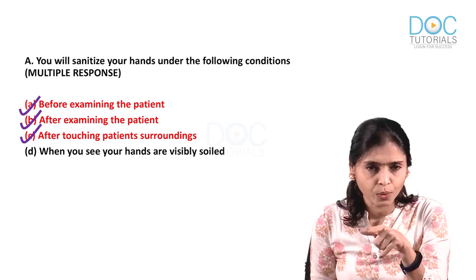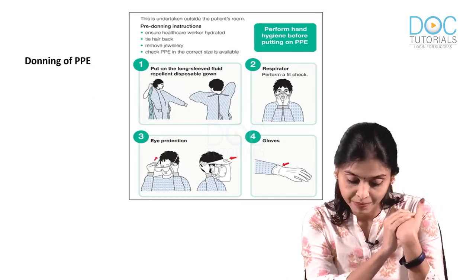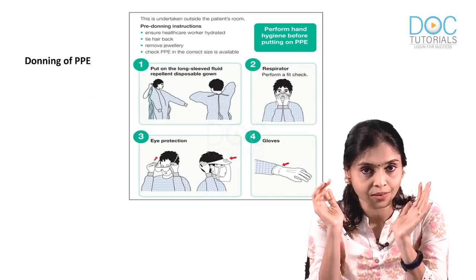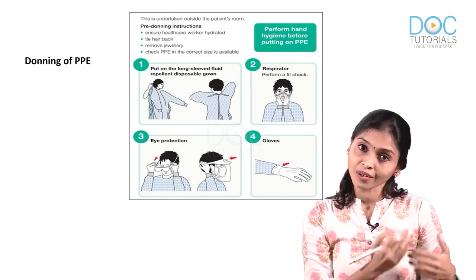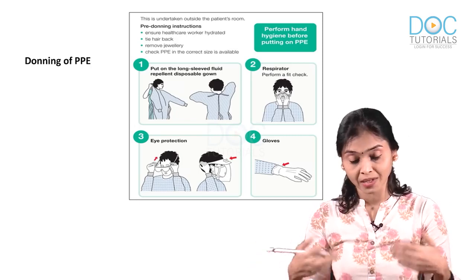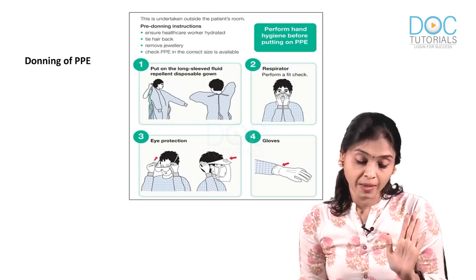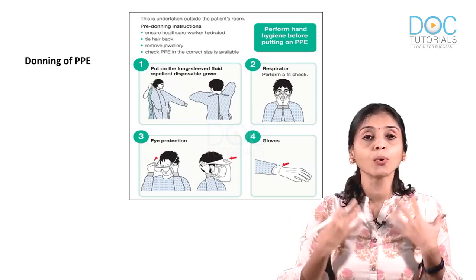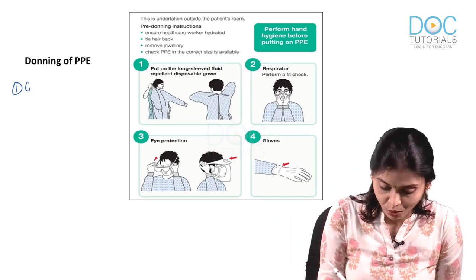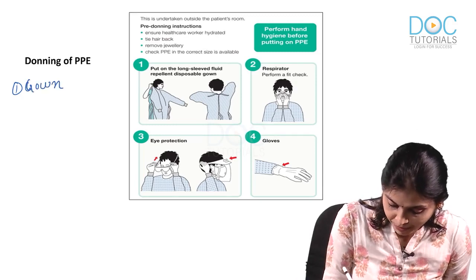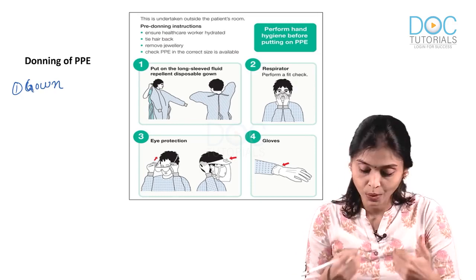Okay. Now, a few more MCQs related to this, which was last year's NEET exam question regarding the steps in donning and doffing. We thought pandemic was going on during that time, that is why we got that question, and we thought that's the end, but pandemic is continuing, so we can expect further questions from the same topic, donning and doffing. Which are the 4 main steps? First, you have to put on your glove. Sorry, not glove, I said gown. Gown first. Though I was showing gown, I was saying glove. It is gown first.